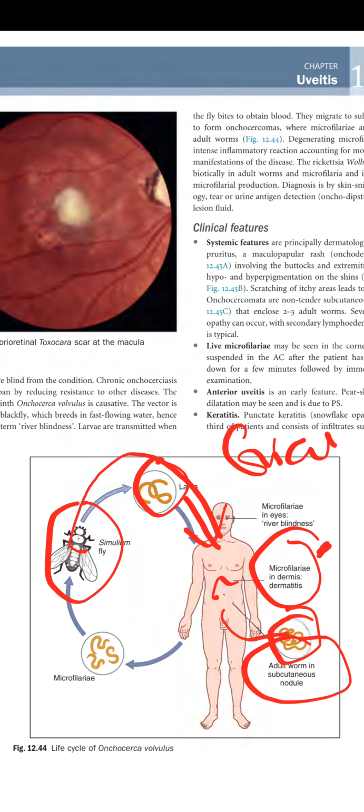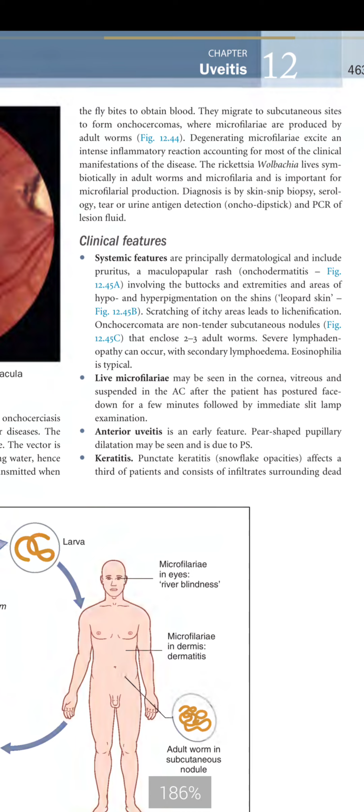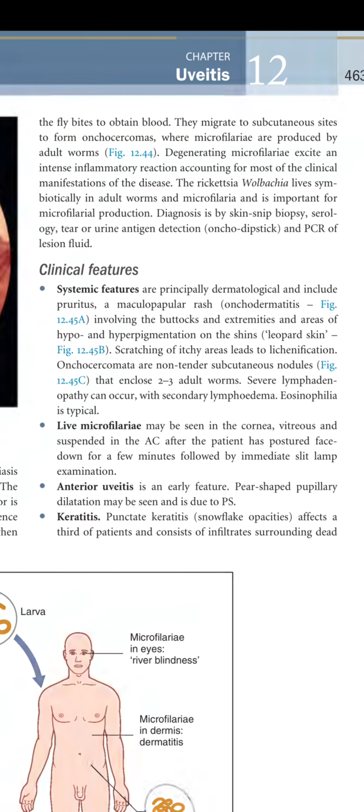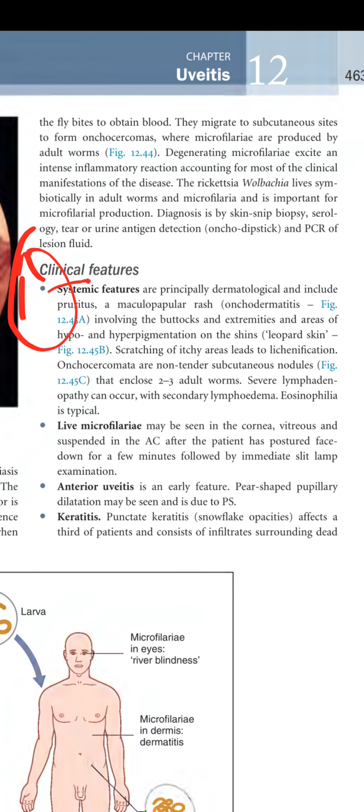The microfilariae will degenerate, and this causes the inflammatory reactions. And sometimes a rickettsia known as Wolbachia lives symbiotically with the adult worms, and it is very important